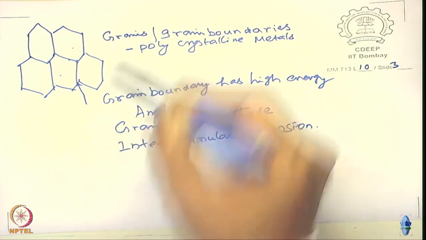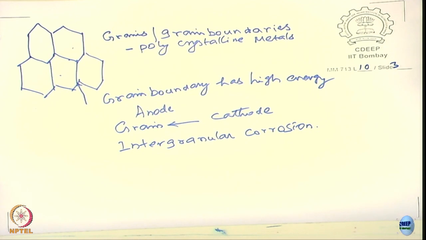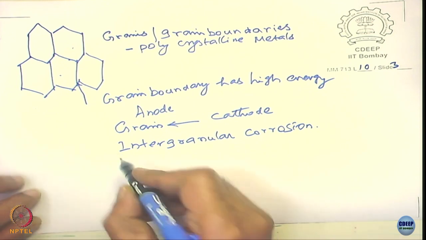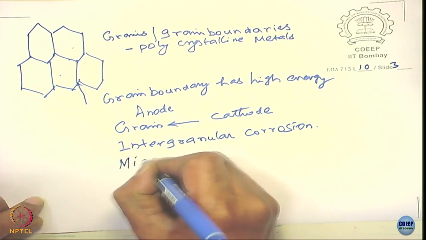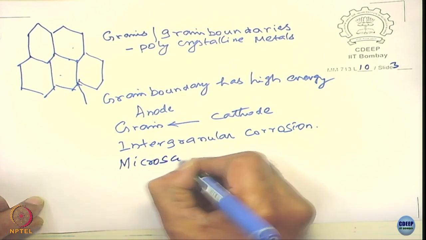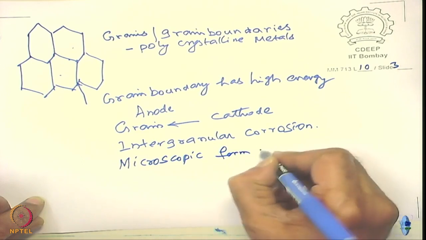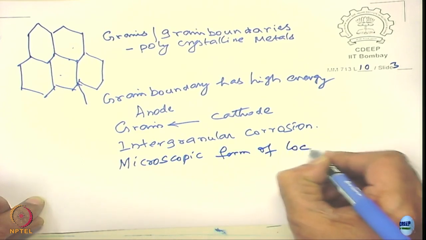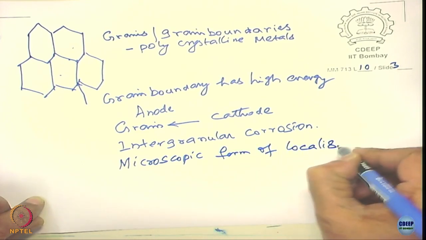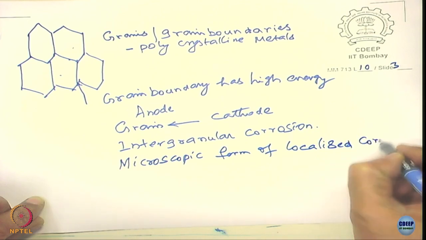So you have the other form of localized corrosion. Again, please notice it is a microscopic form of localized corrosion.